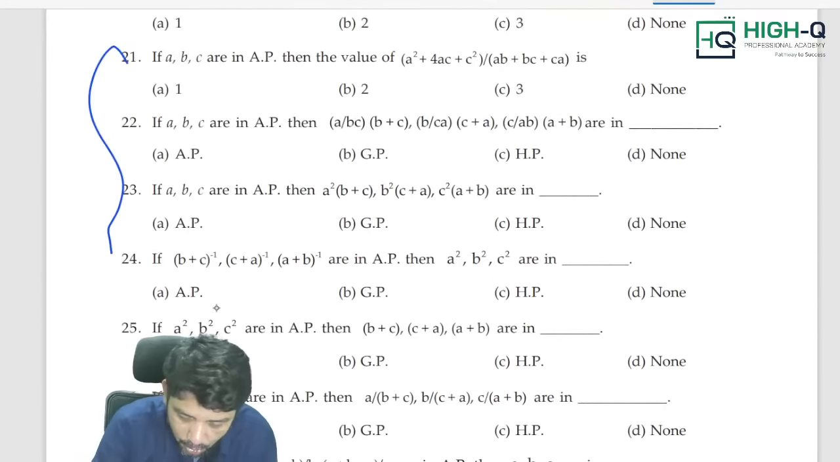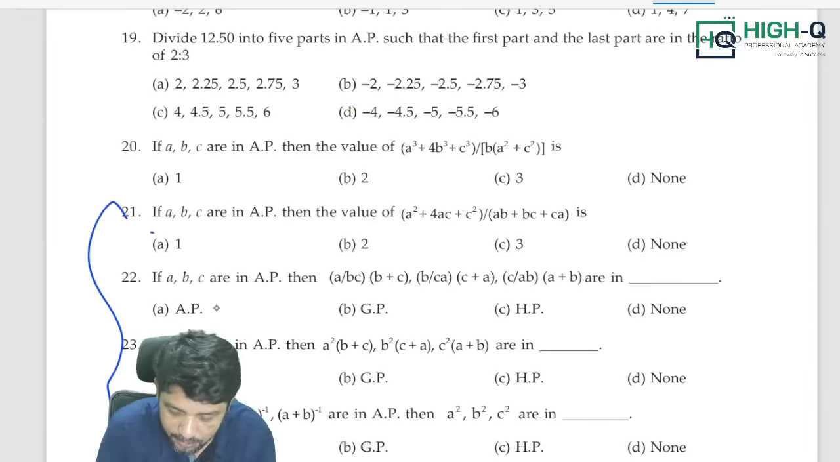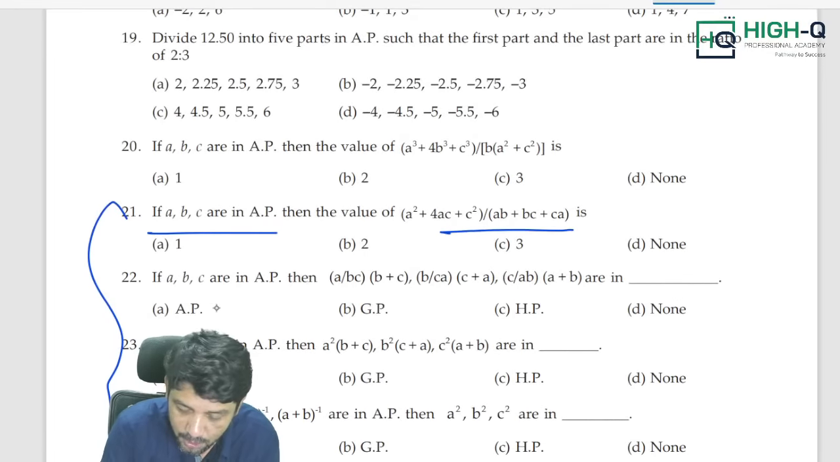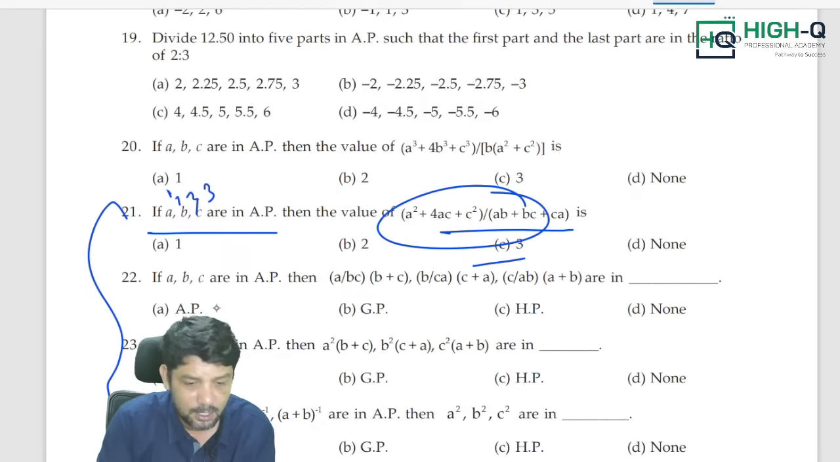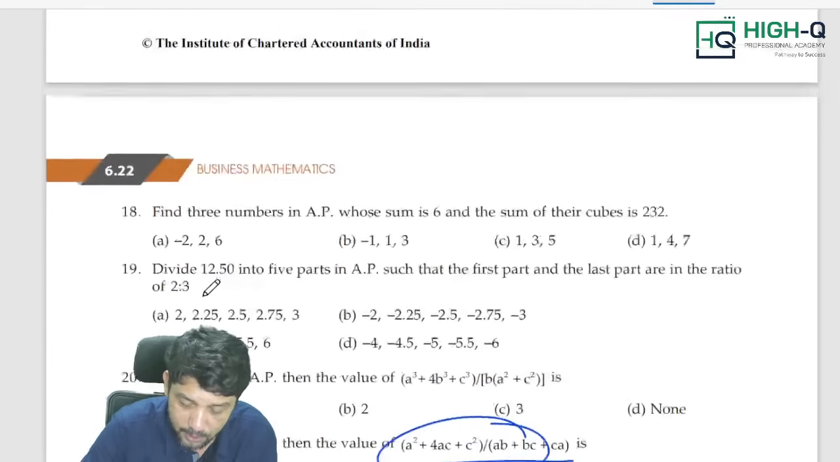Now, one more trick I'll tell you. The same, all are of the same type only. In this question, A, B, C are in AP, then find the value of this. Take 1, 2, 3 and substitute, and whatever answer you get, mostly 3, that is your answer.